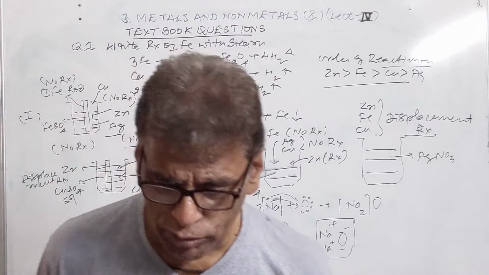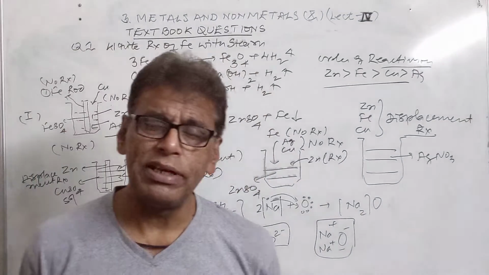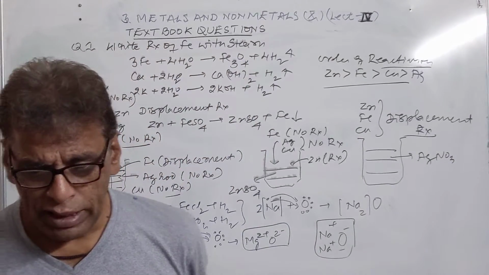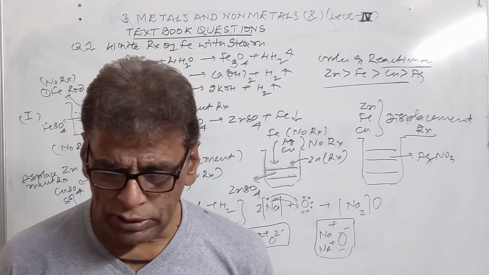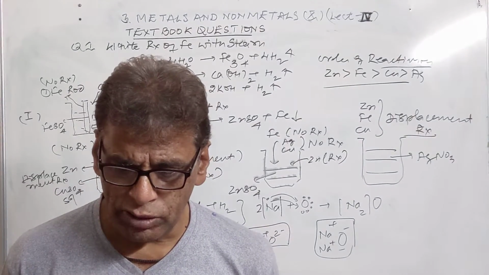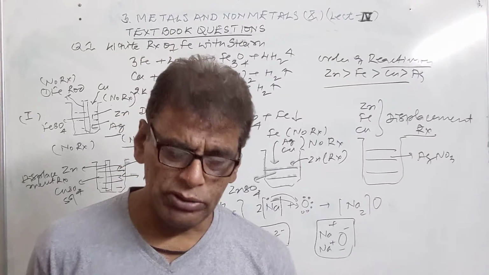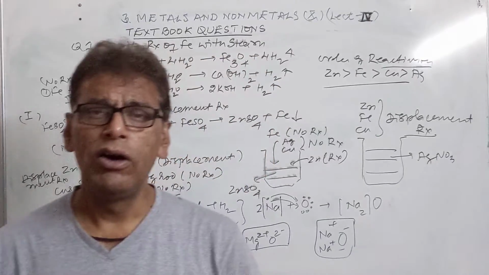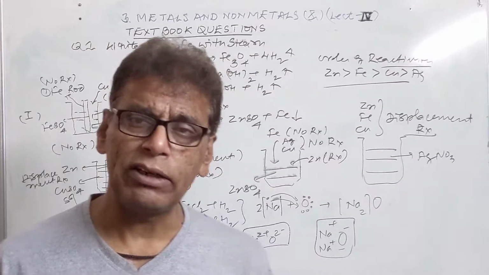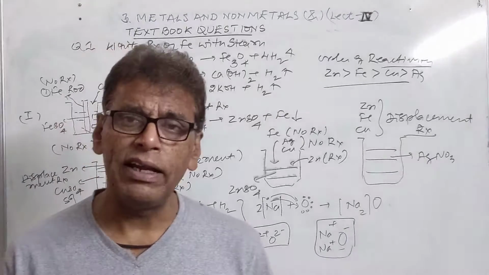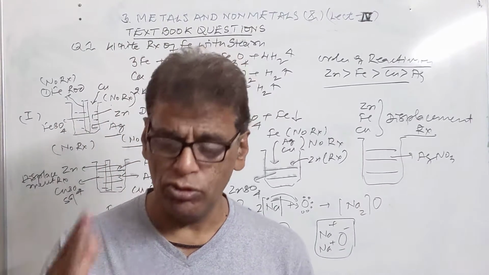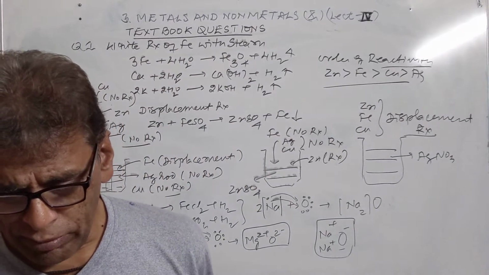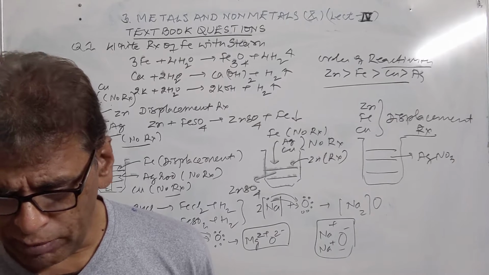Then we have, name two metals which are found in the free state, in the native state in nature. They are gold, platinum, and copper. What chemical process is used for obtaining a metal from its oxide? To obtain metal from its oxide, the metal oxide is reduced to metal by heating it with carbon monoxide, or sometimes with hydrogen, sometimes it is electrolytically reduced, as is done in the case of aluminium metallurgy. Al2O3 is electrolytically reduced.